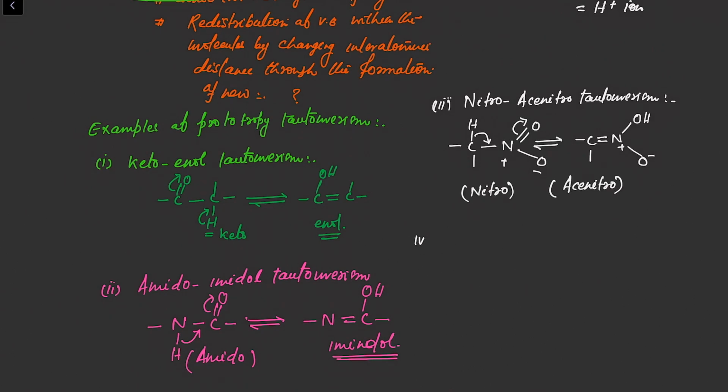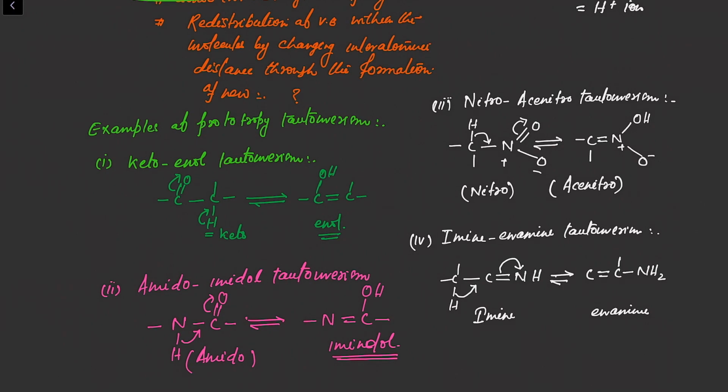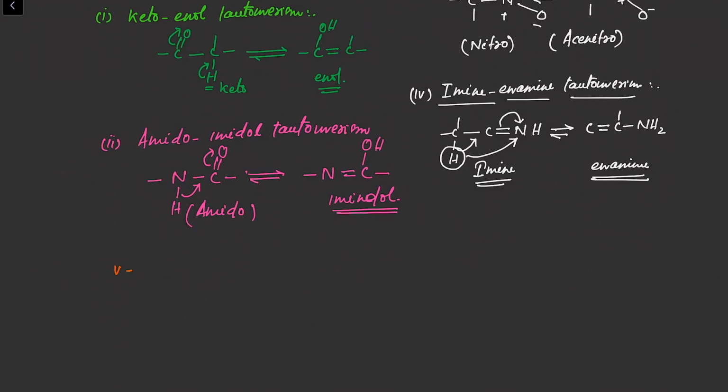The fourth type of tautomerism is imine-enamine tautomerism, in which what happened? The imine group will convert into the enamine group by the shifting of this hydrogen to this nitrogen atom. The fifth type of tautomerism is nitroso-oxyamino tautomerism.